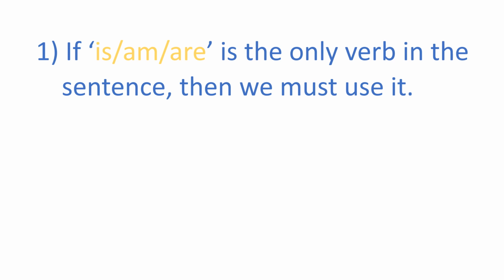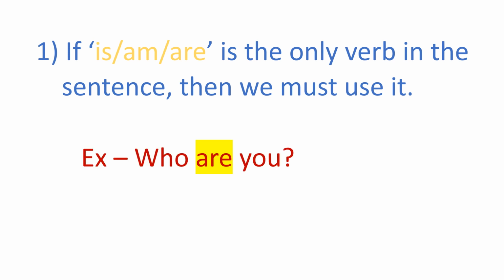Let's start. First rule: if is, am, are is the only verb in the sentence, then we must use it. For example, who are you? Here, are is the only verb in this sentence. We must use this verb. In Deutsch, wer bist du? Bist is the verb here.